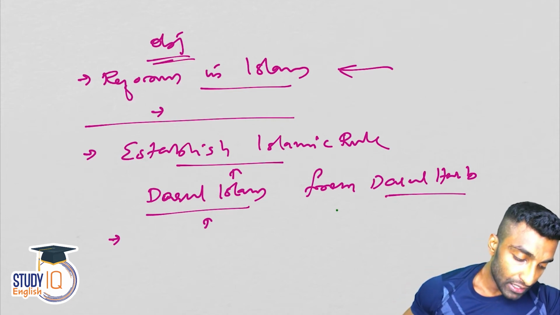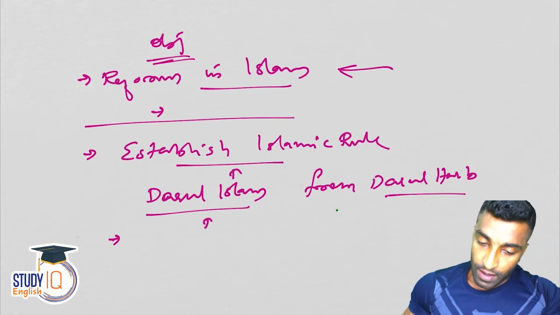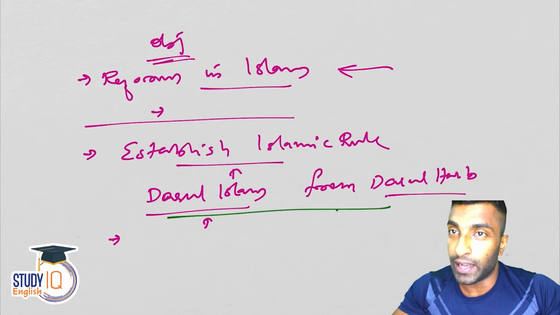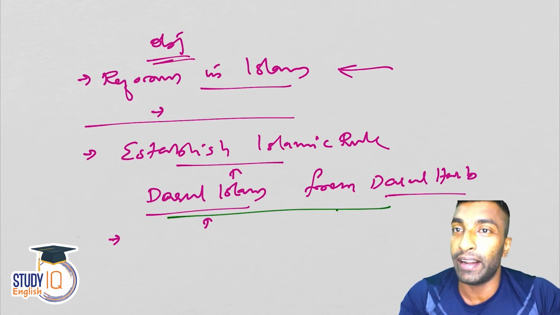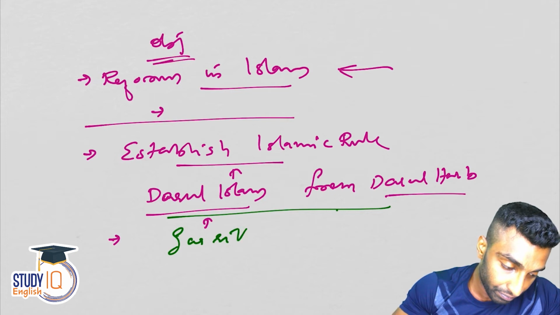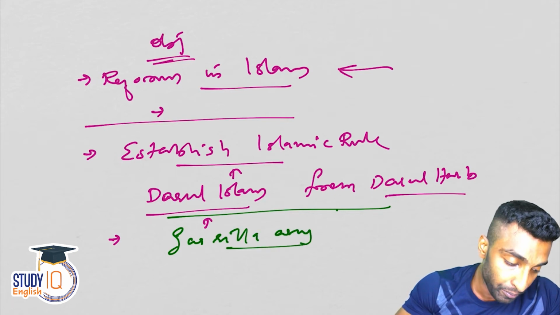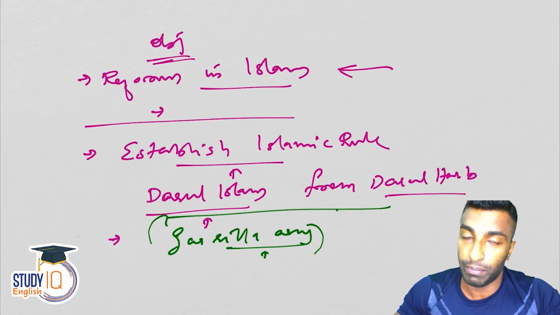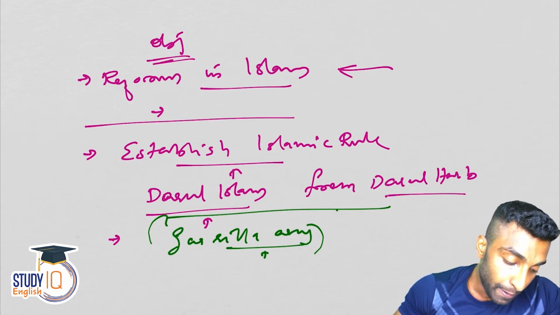Okay, so we were talking about Darul Islam and Darul Harb, and they formed a guerrilla army. I told you, just before the 1857 revolt, they were much more organized. They formed a guerrilla army, and it led to direct confrontation between the Wahhabis and the state, meaning the British, the East India Company.